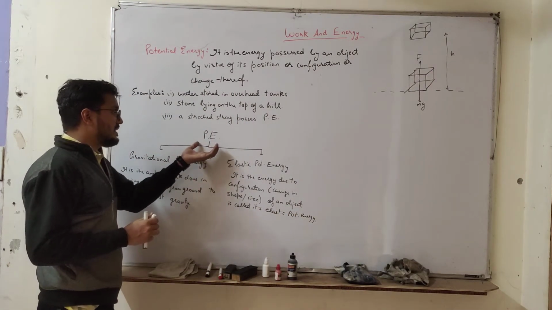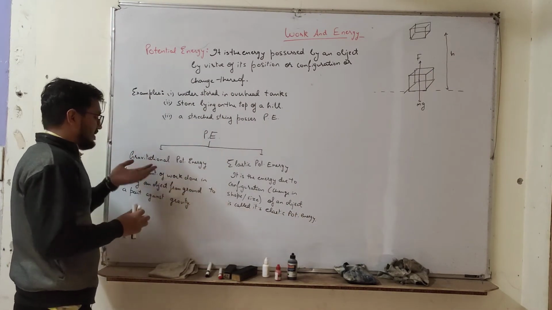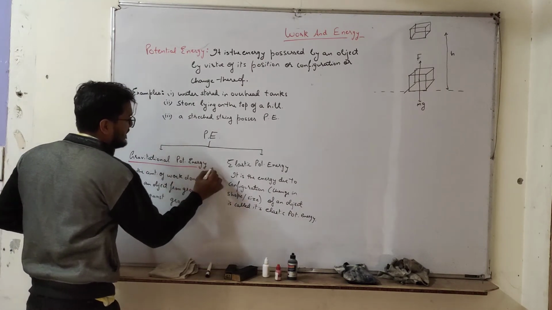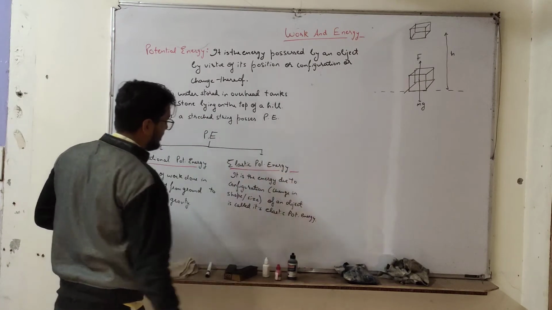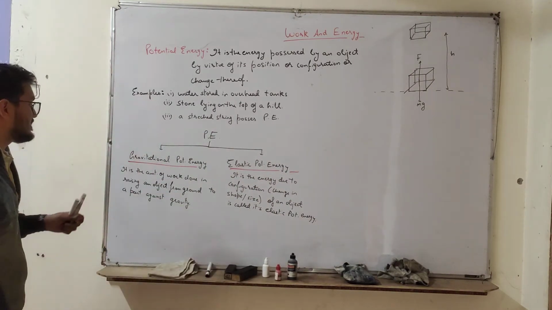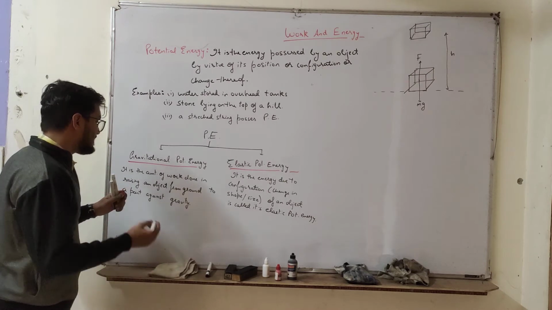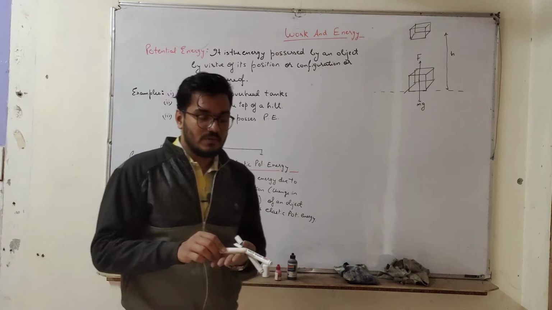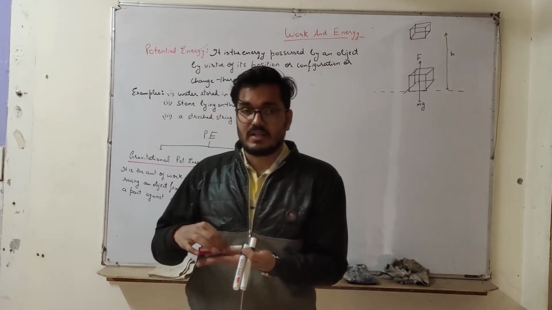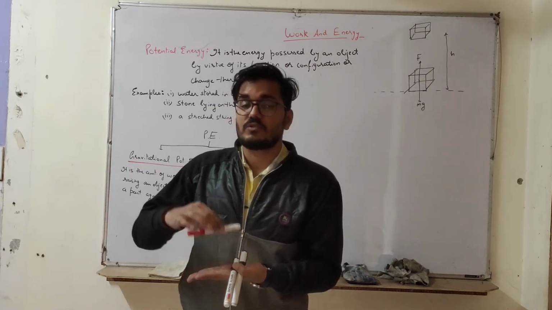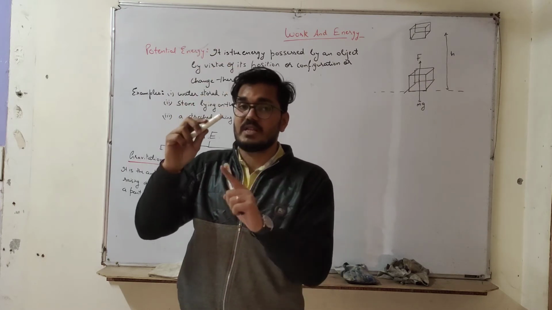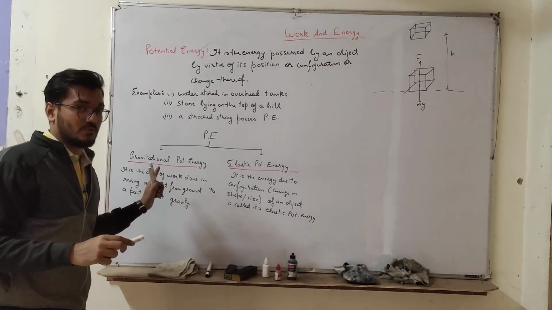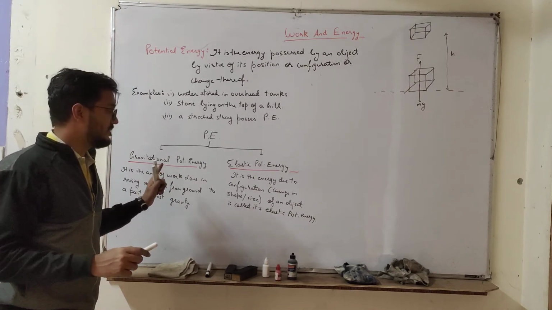So potential energy is of two types. Firstly, gravitational potential energy, and second is elastic potential energy, right? Gravitational potential energy is the amount of work done in raising an object from the ground to a point against gravity. If this is the ground, and I raise this marker from the ground to some height, then the energy possessed by this marker will be gravitational potential energy, due solely to gravity, right?